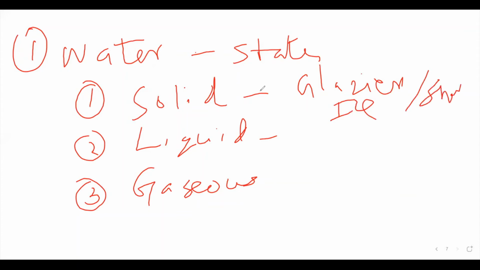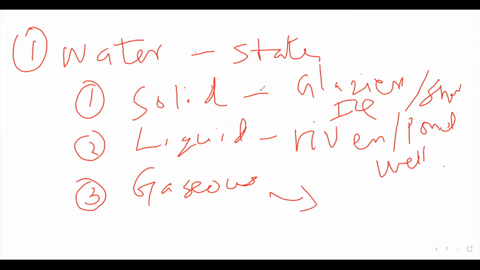For the liquid: rivers, wells, sea, well water, and oceans. For the gases: the steam or the water vapor. This is the first categorization. The second one, the water can be divided into three according to their availability.